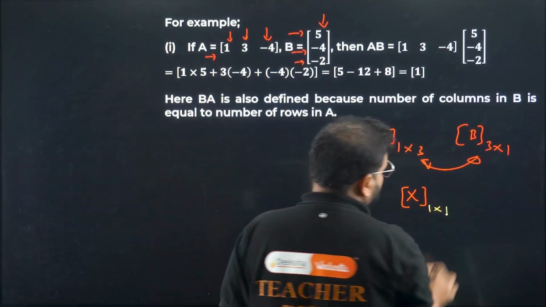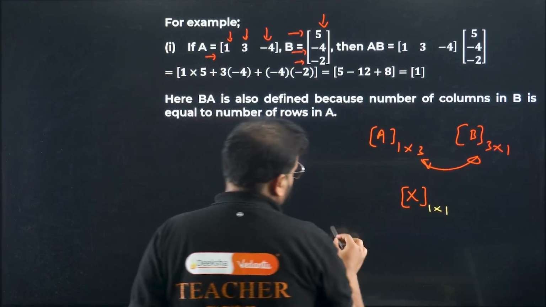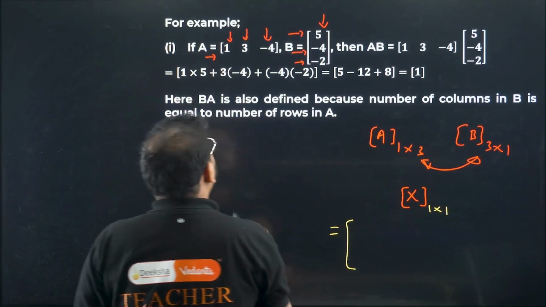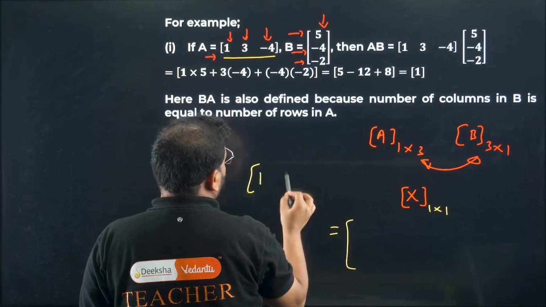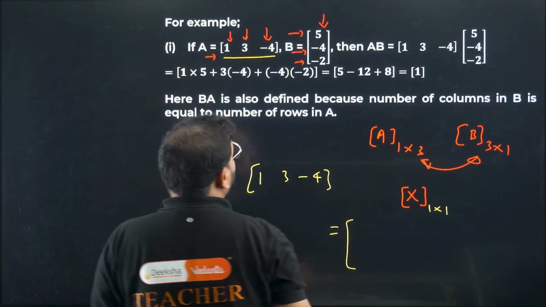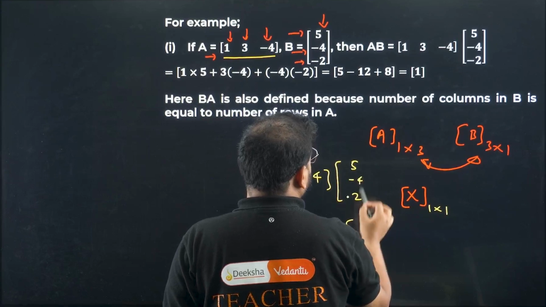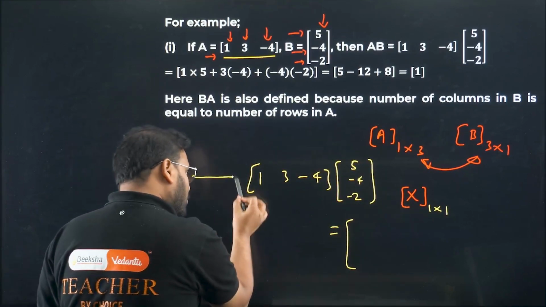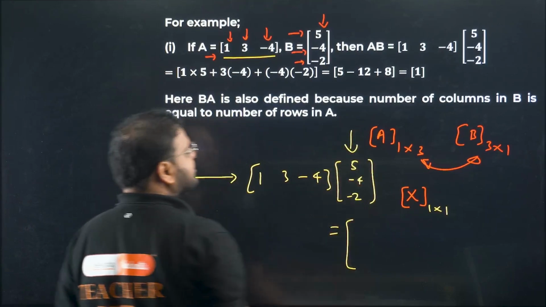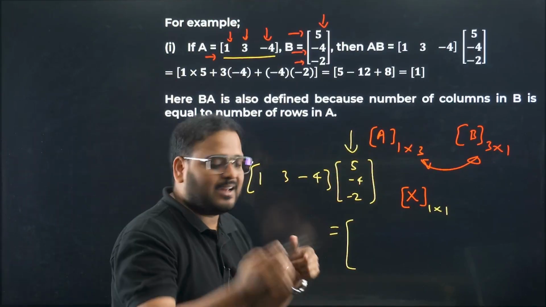1 cross 1. That's your order. It means basically one element. How do you solve it? So what do you do in this case? You multiply this matrix here, 1, 3 and minus 4 to this 5, minus 4 and minus 2. And how do you multiply it? I just said this row to this column. Multiplication is always from where to where? From row to column. So you multiply like this, the like elements.